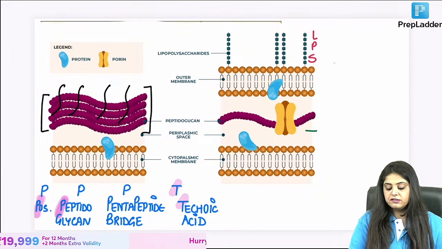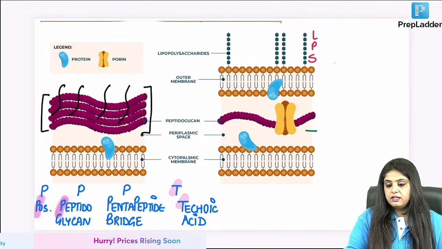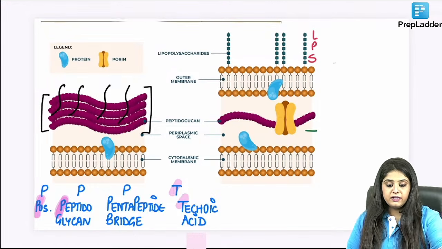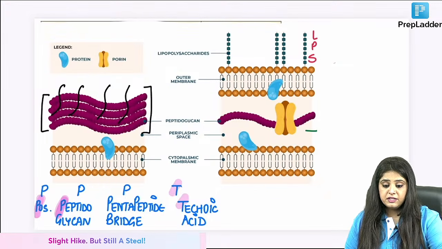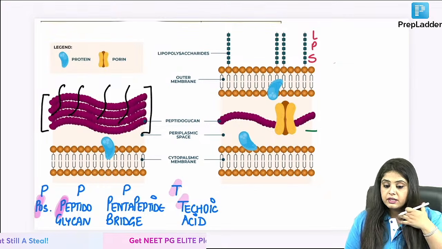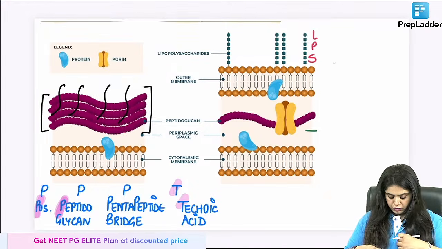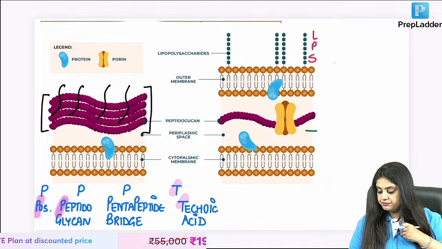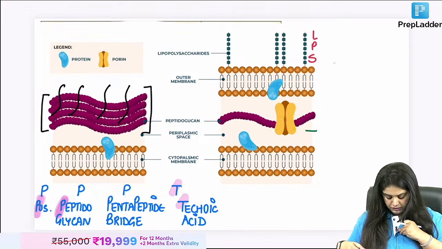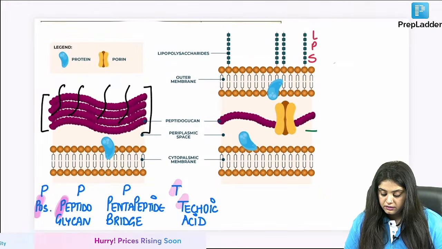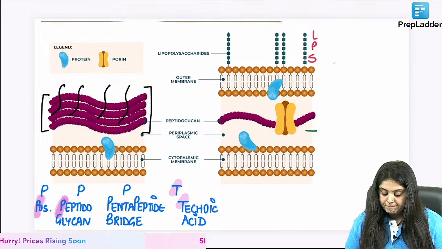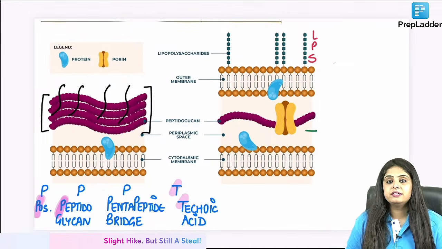Teichoic acid? The voice problem is still happening. I don't see any issue, guys, at my end. This is probably an unfortunate technical issue at YouTube's end, I believe, because everything is perfectly working at my end. There is no audio concern also at my end. I really don't know what is going on. Is the volume low? Is it cracking?